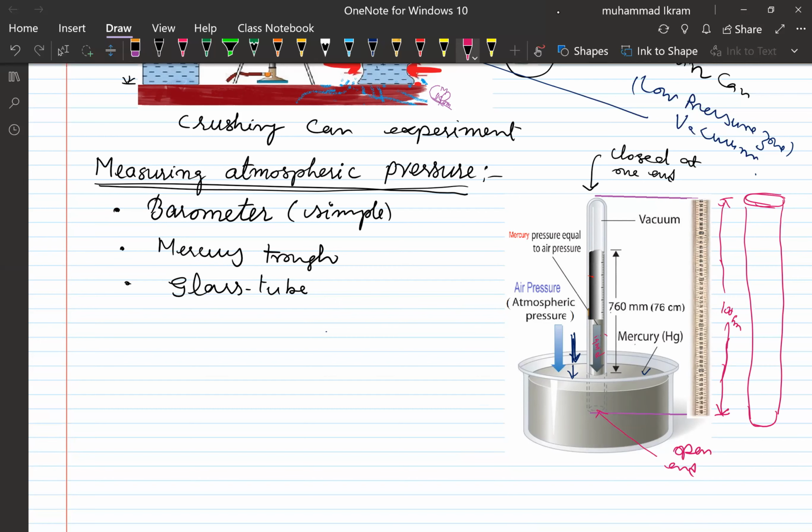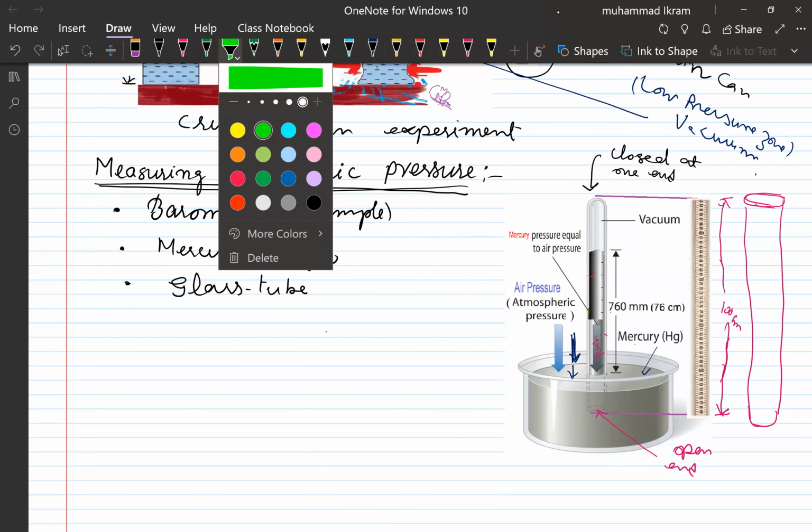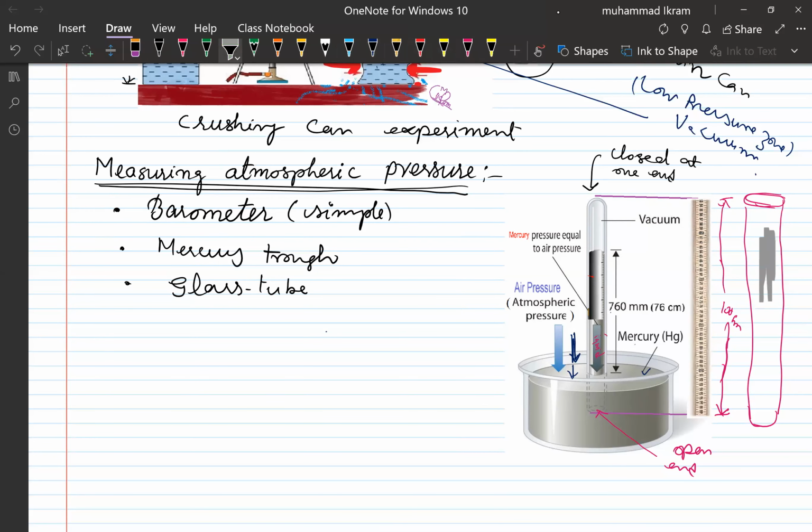Clear? Now you see that first, it is all filled with what? It is all filled with the mercury, right? As you see, like this one. Look, it is filled with what? It is filled with the mercury, right? So that no gap is left. Now take this mercury filled glass tube and invert it into the glass tray.